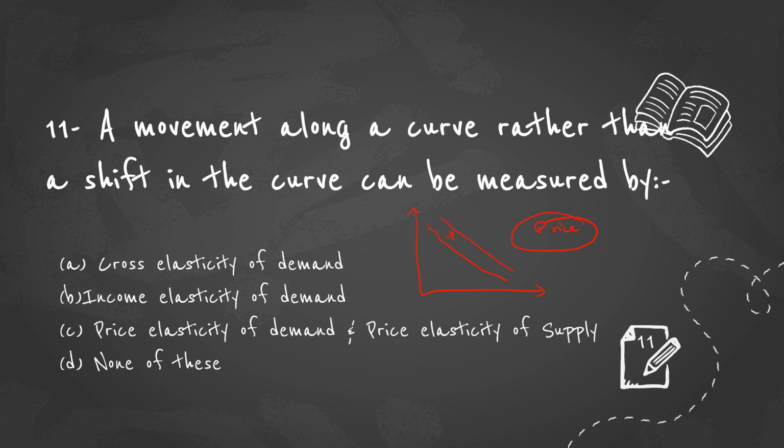So the price elasticity of demand. Here the thing is given as curve. It is not given as demand or supply. So the answer will be the price elasticity of demand and the price elasticity of supply.